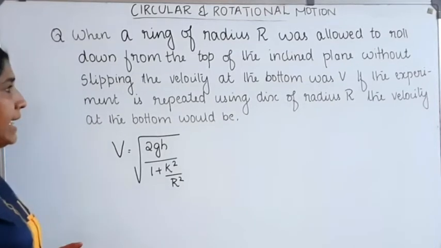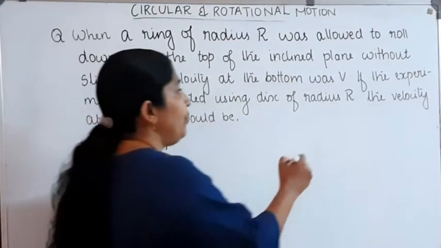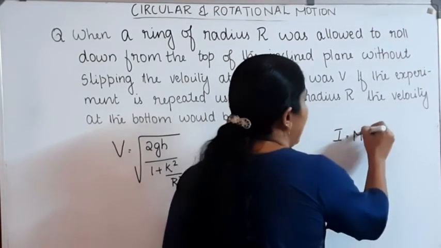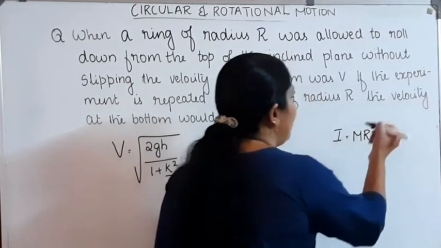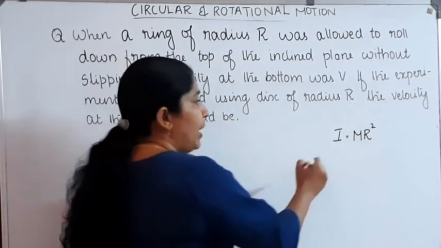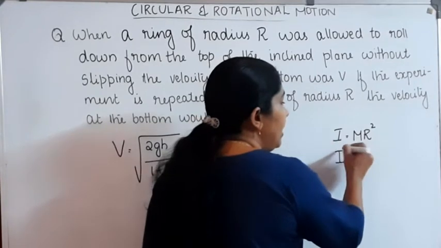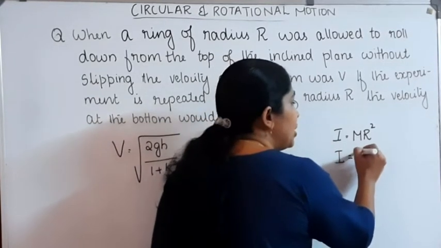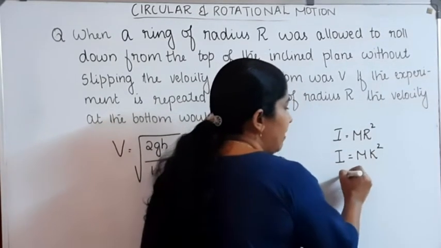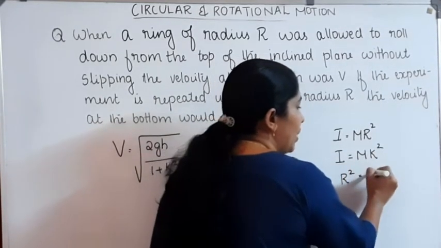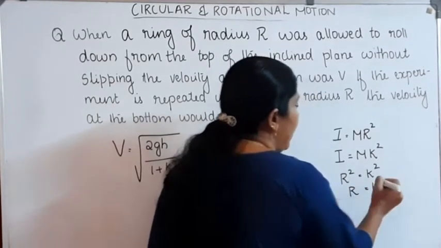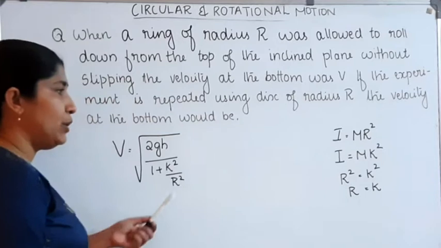In the case of a ring, we know that the moment of inertia I is equal to mr square. The moment of inertia in terms of the radius of gyration is equal to mk square. On comparing these two equations, we can write r square is equal to k square. Then r is equal to k. So the radius of gyration k is equal to r.